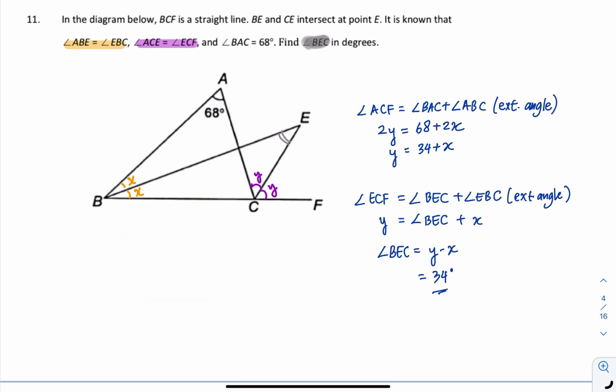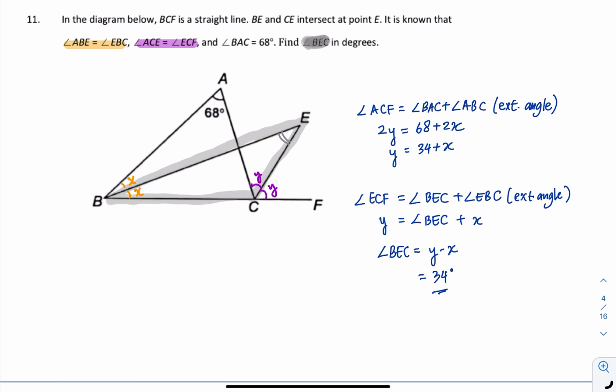So in this case, I can say that 2x plus 68 will be equal to y. So that means y will be just 34 plus x. So once I get this 34 plus x, I can change this into 34 plus x. Then I'll use the same method for this triangle now.